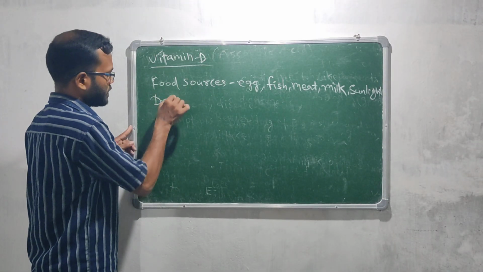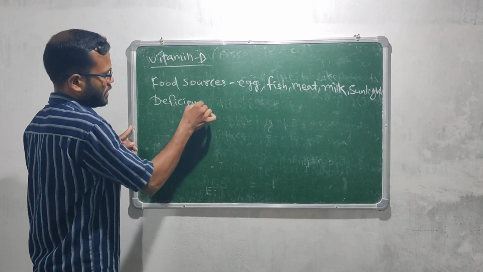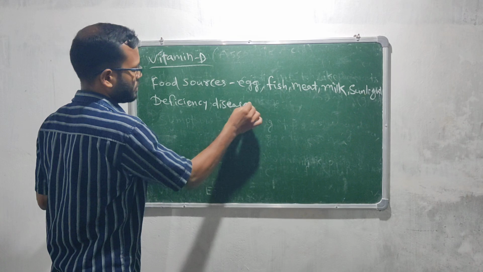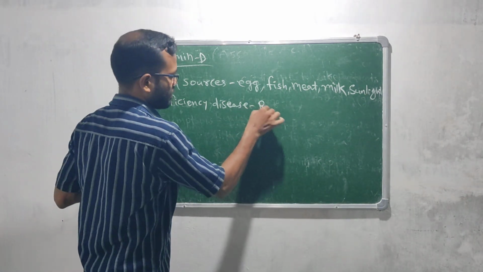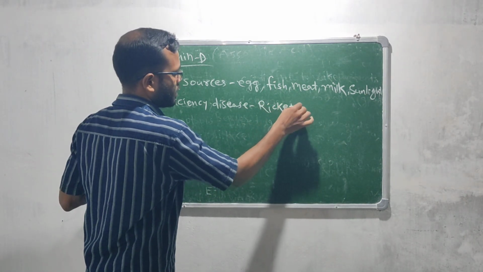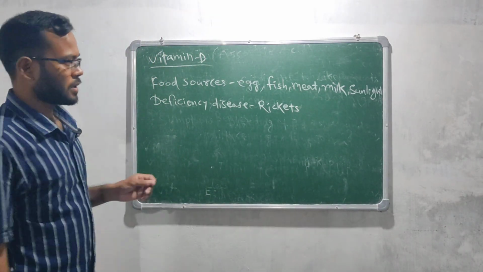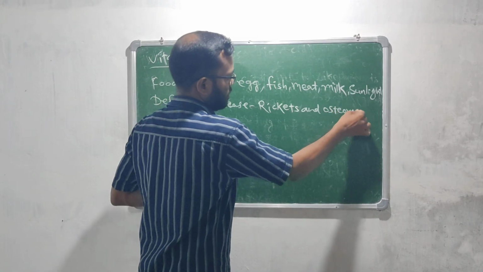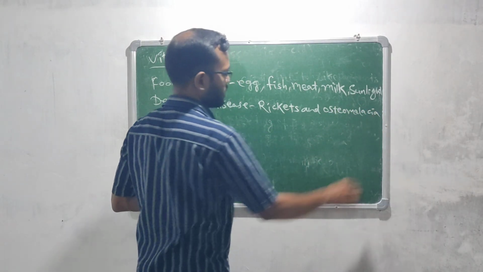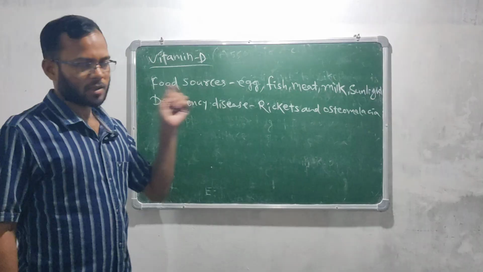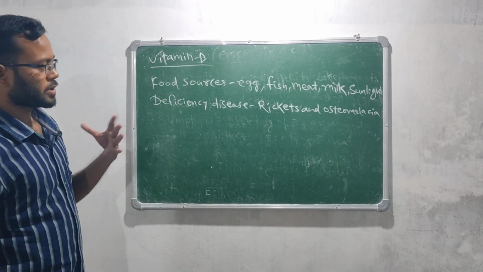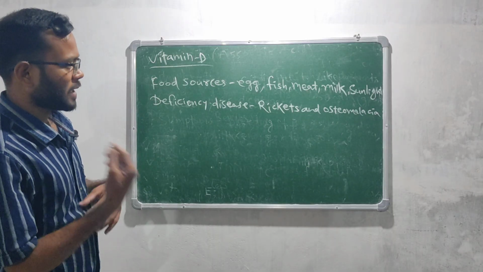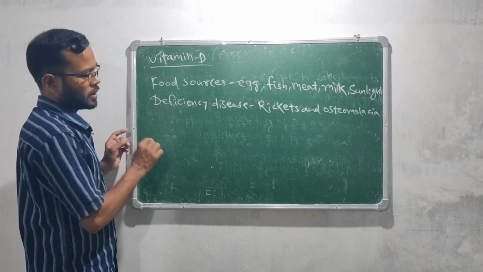Then the deficiency disease. What is the deficiency disease of vitamin D? One disease which is given in your syllabus is rickets, and another is osteomalacia. But only remember rickets. This is in your syllabus. Osteomalacia is not in your syllabus. I will just write it so that you have an idea. You should know it. Okay.